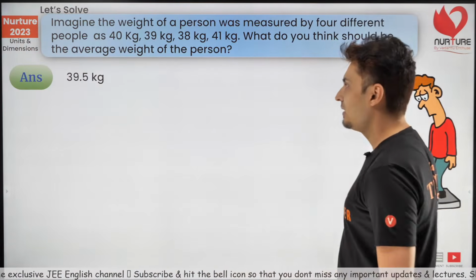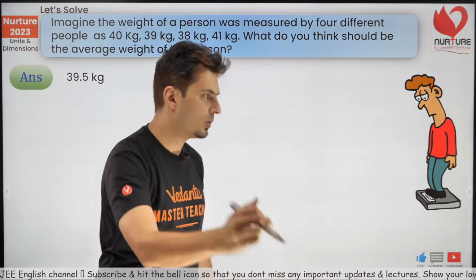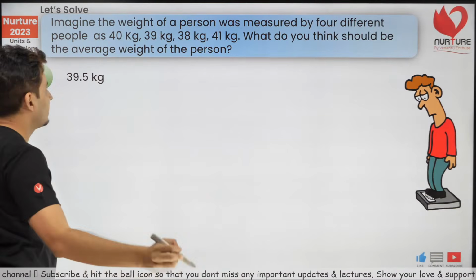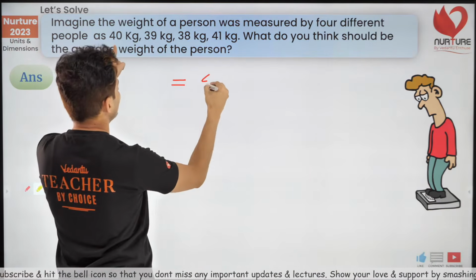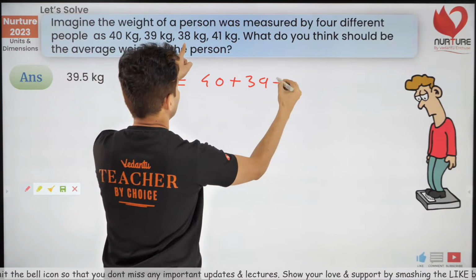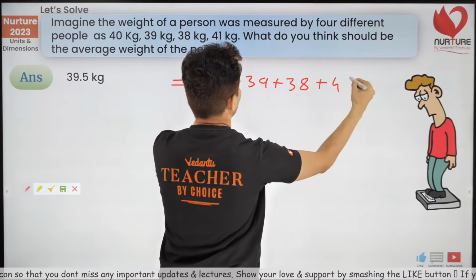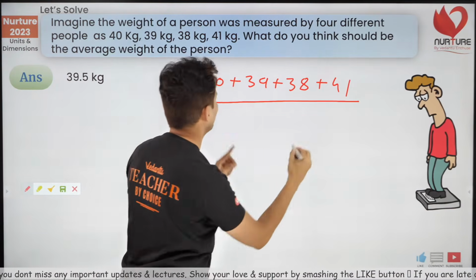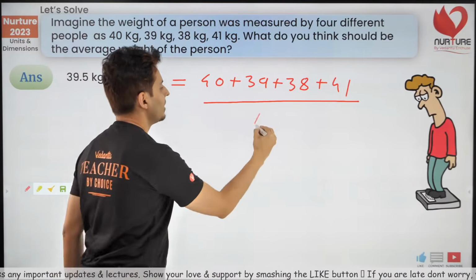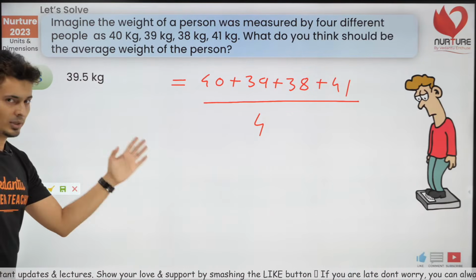Yes, the answer is 39.5 kg and everybody knows how to take the average. So average is nothing but, add all these numbers: 40 plus 39 plus 38 plus 41, divided by the number of readings, 1, 2, 3, 4. That's going to give you 39.5 kg.